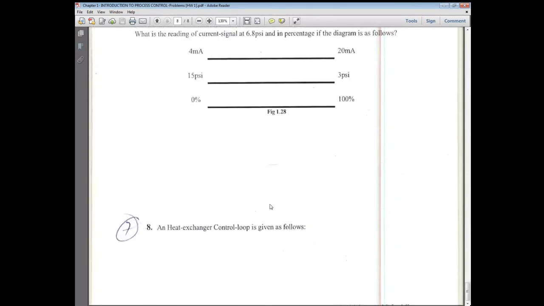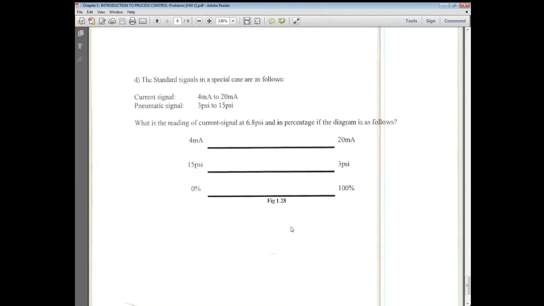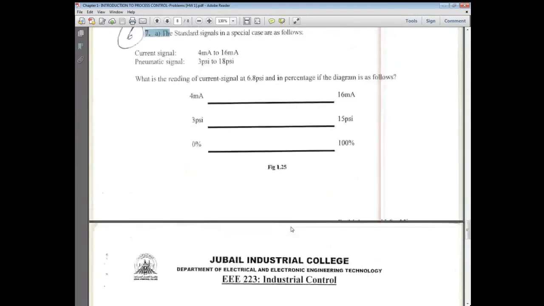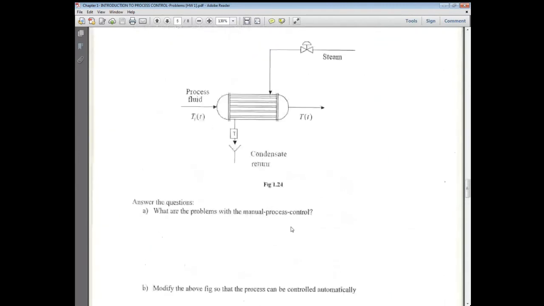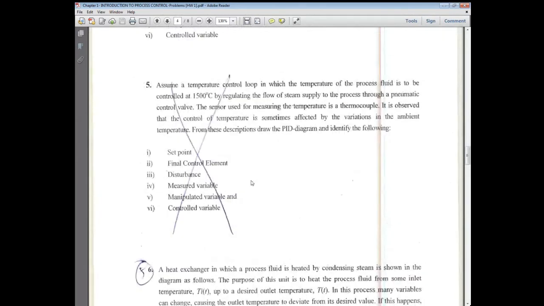So up to here, you guys, inshallah, are going to solve it and submit the homework. Which question is cancelled, teacher? It is crossed, already crossed there. See, this one crossed, this one 5.